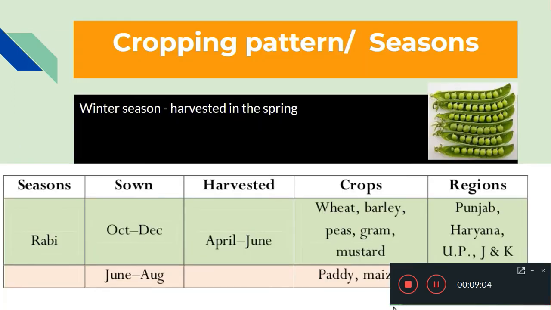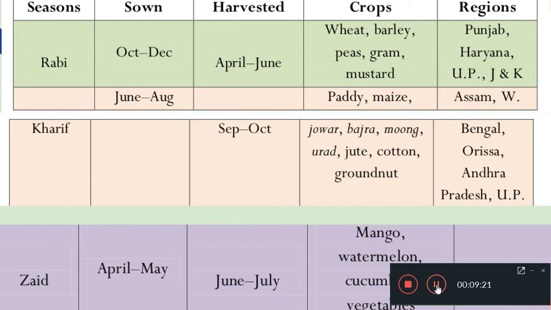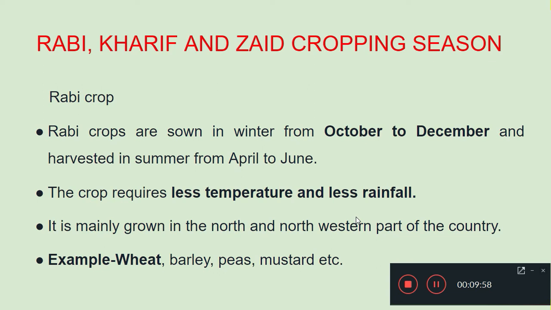Now we are moving to the next part, that is cropping patterns or cropping seasons. As we know, in India we have 3 cropping seasons. They are called Rabi, Kharif and Zaid. You can see them in this table: Rabi, Kharif and Zaid. So let's talk about the different crop seasons.